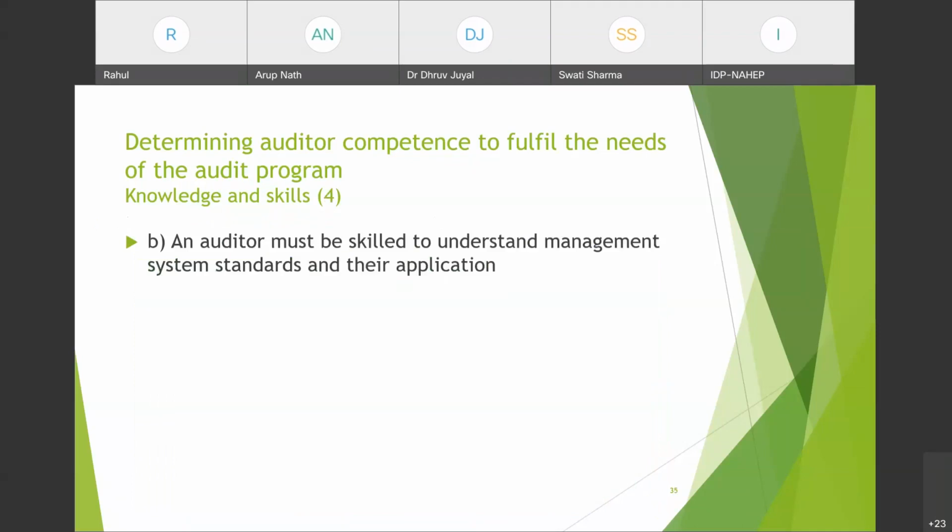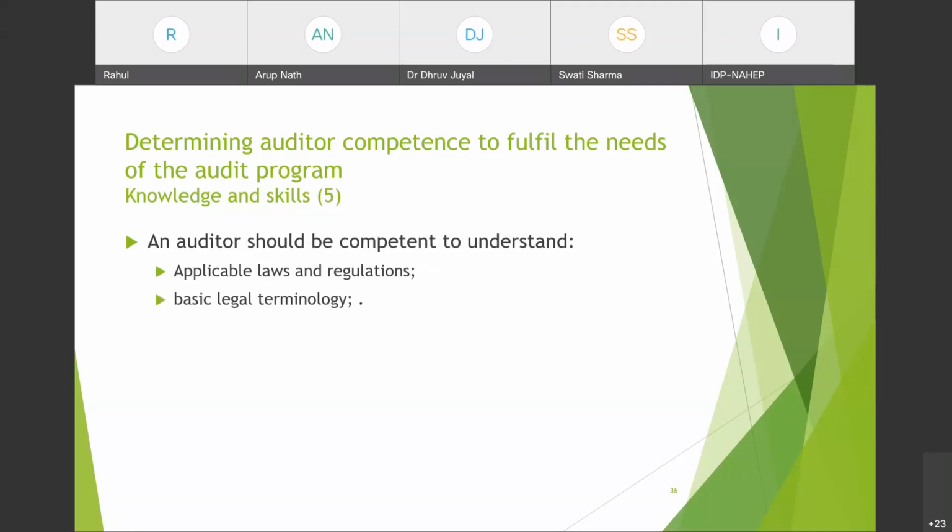An auditor must be skilled to understand management system standards and their application. जो भी management system audit हो रहा है, if we are talking about ISO 22000, so here an auditor must know and understand the ISO 22000 standard and its application, how to apply it in the system, in the procedures, in the operations. So auditor को पता होना चाहिए कि ये management system कैसे apply होगा in the operations. An auditor should be competent to understand applicable laws and regulations and basic legal terminology. So an auditor must understand these things.